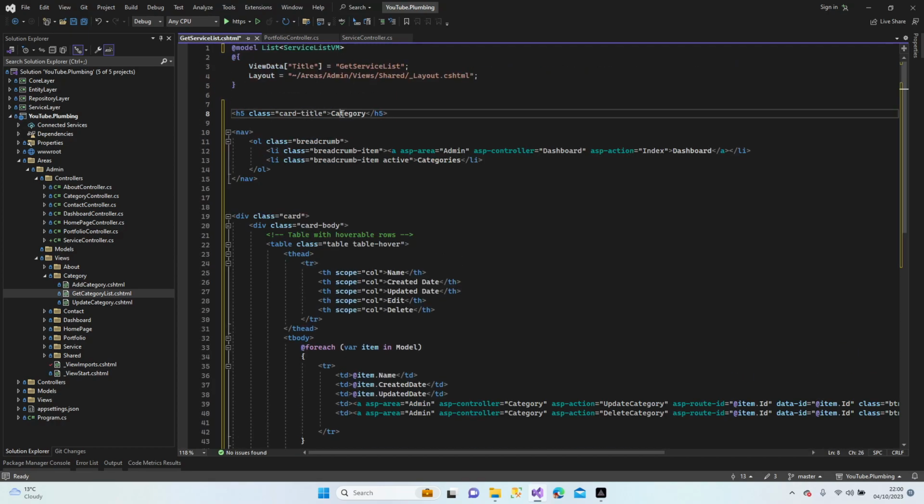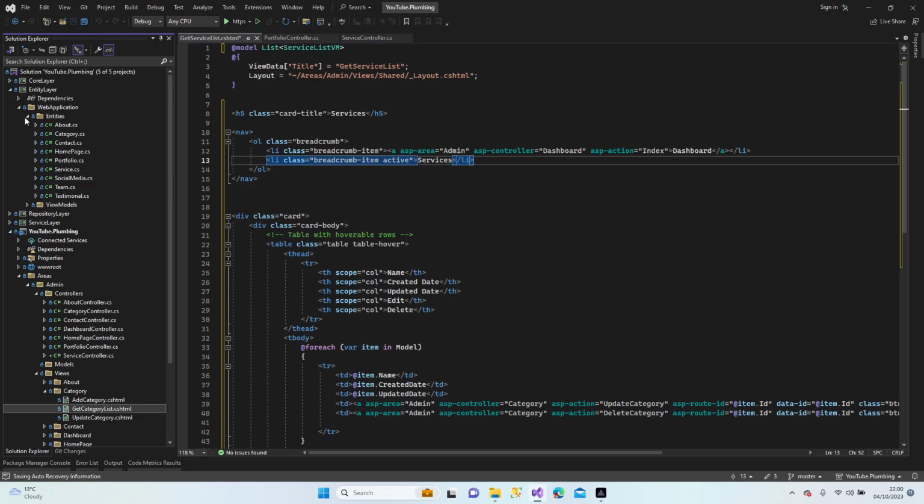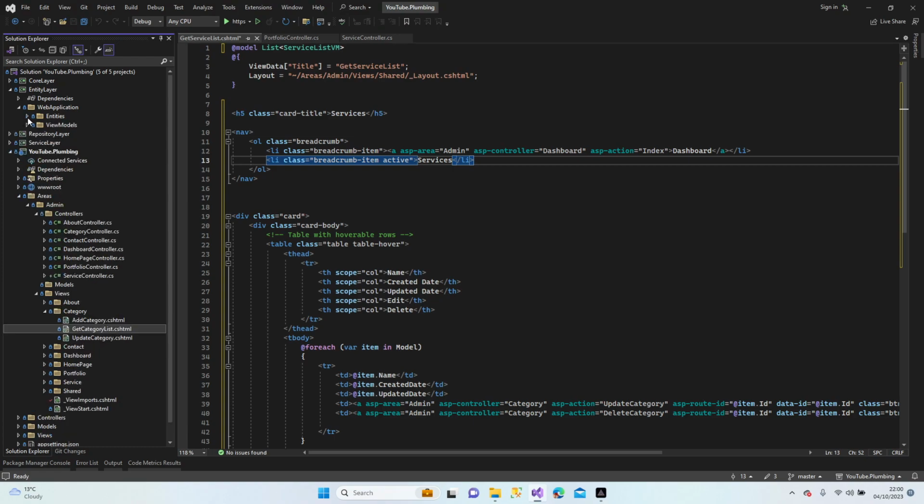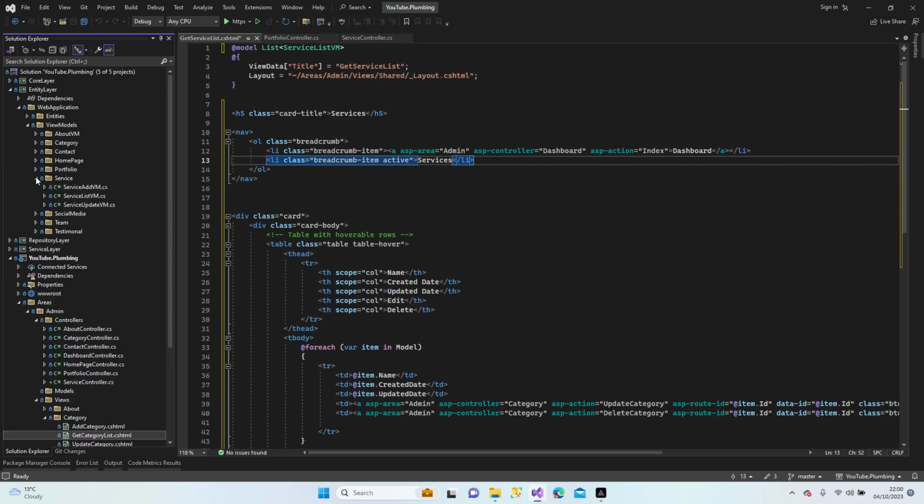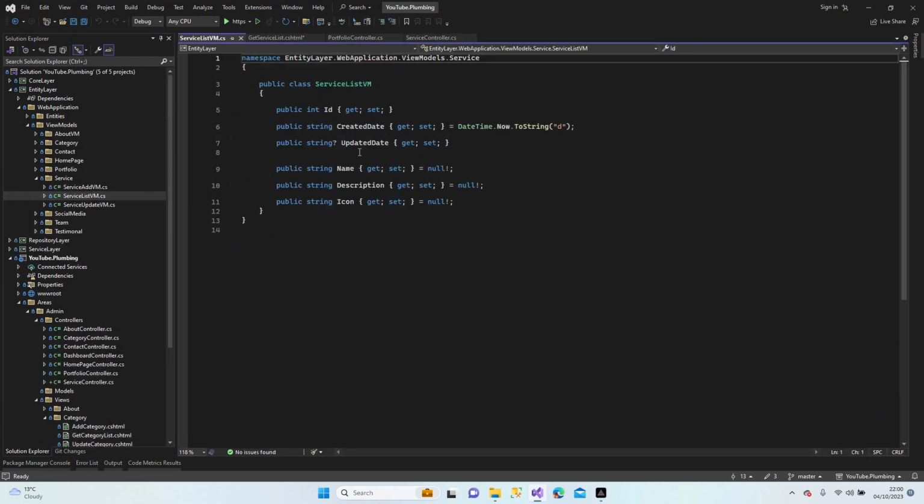Let's have a look now. It's going to services. Dashboard is alright. Services. So what we're gonna add here, let's have a look quickly. Web entities, view models, service, service list view model. So name, description, icon. I'm not gonna show the icon, just name and description. And the dates.